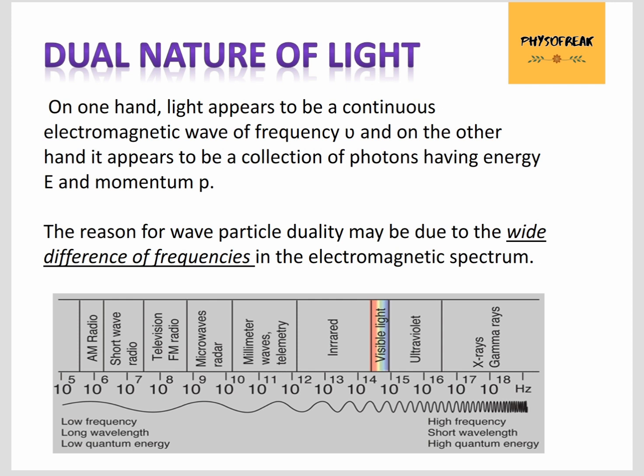On the higher frequency side of the spectrum, we have X-rays and gamma rays. Their wavelengths are so short that wave energy is concentrated in a small dimension and the particle nature is readily experienced, whereas wave nature is less noticeable. The region which represents the transition region in which both the aspects of light can be observed is the visible region. Hence, we consider light to have a dual nature.